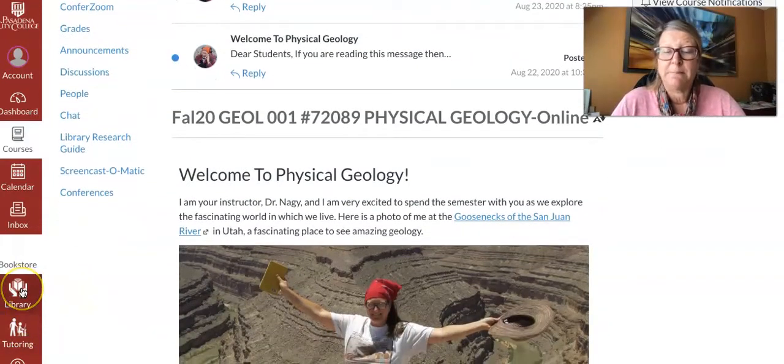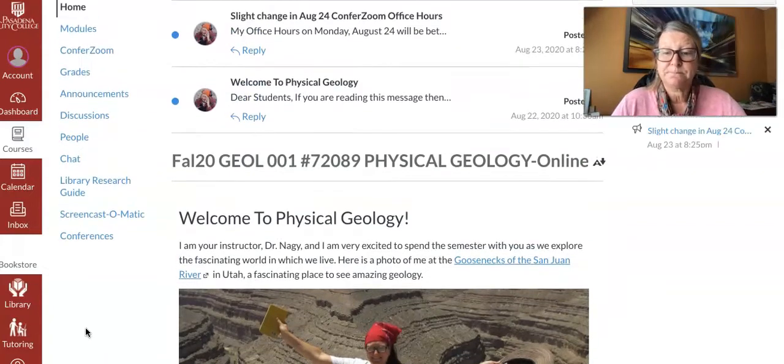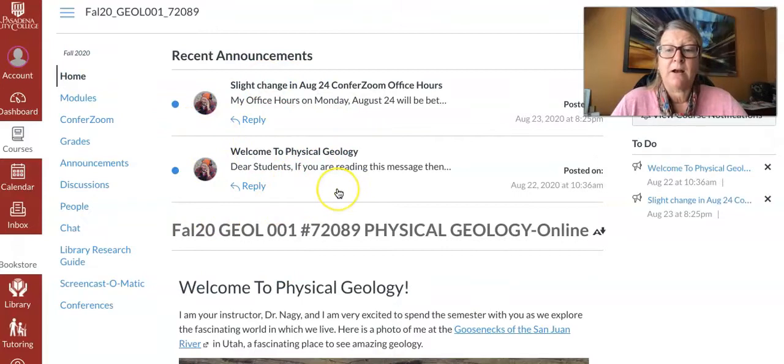There's the library, the PCC library that you can access here. There's tutoring, and down a little bit below the screen here, there's a question mark, and that's for Canvas help. So if you're stuck on how to do something in Canvas, there are lots of tutorials that teach you how to do various things. These are some announcements that are recent and that you should read. The three most recent announcements will always be at the top of the page.